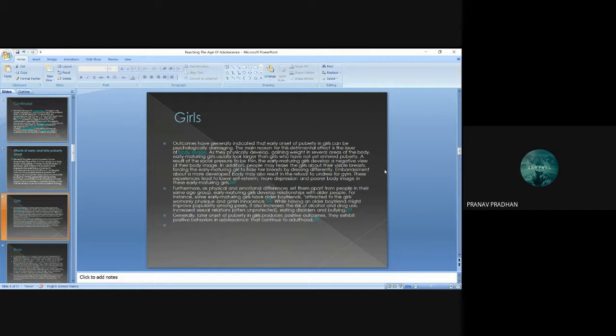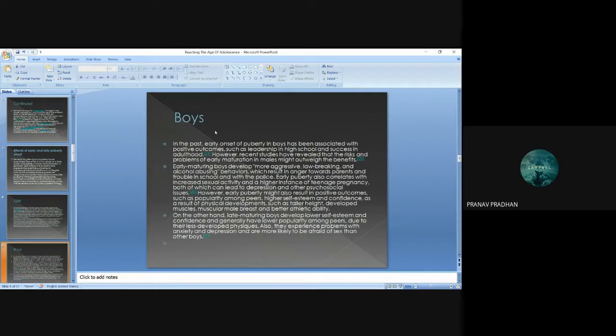These experiences lead to lower self-esteem, more depression, and poorer body image in the early maturing girls. Furthermore, as physical and emotional differences set them apart from people in their same age group, early maturing girls develop relationships with older people.